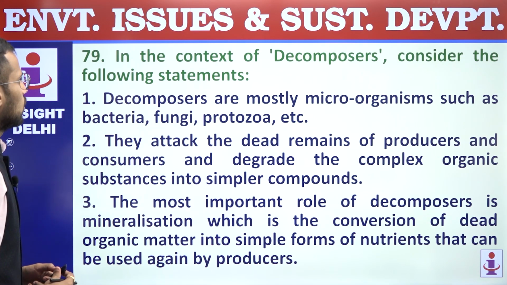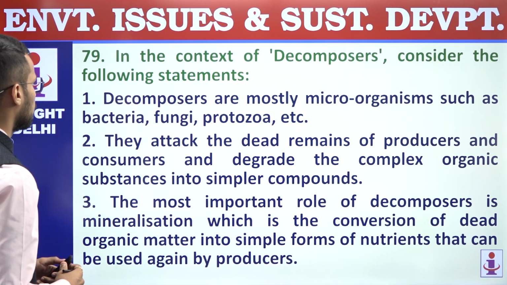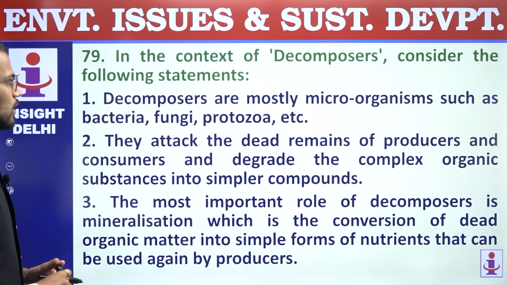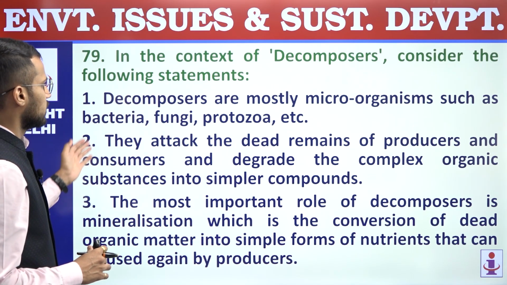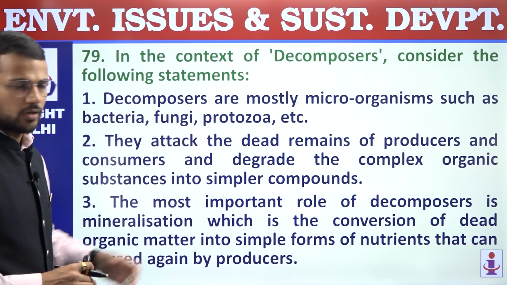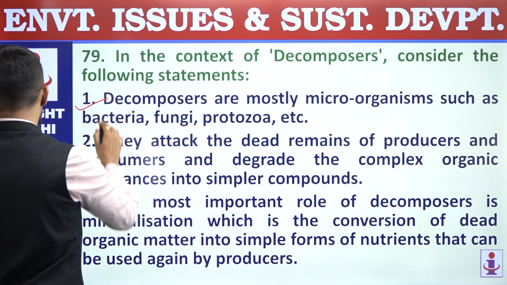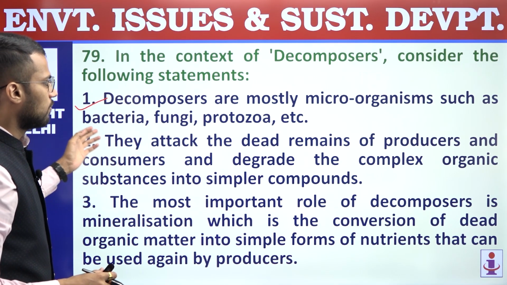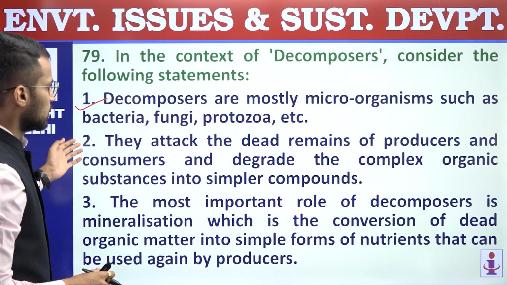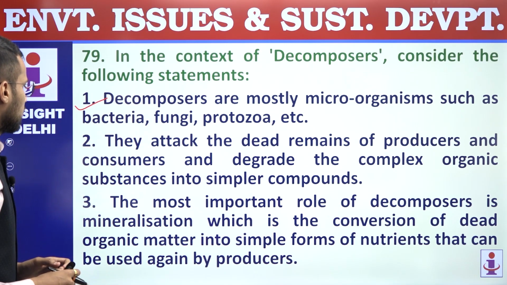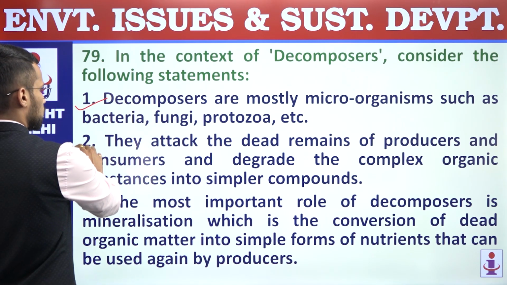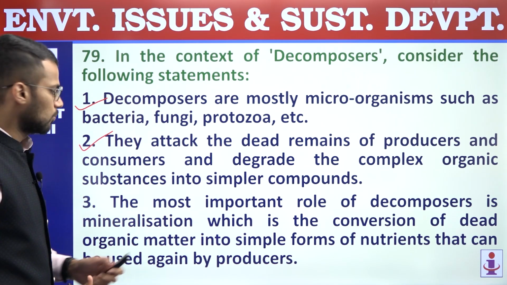79. In the context of decomposers, consider the following statements. First, decomposers are mostly microorganisms such as bacteria, fungi, protozoa, etc. Right? So first statement is correct. Second, they attack the dead remains of producers and consumers and degrade the complex organic substances into simpler compounds. So this statement is also correct regarding decomposers.